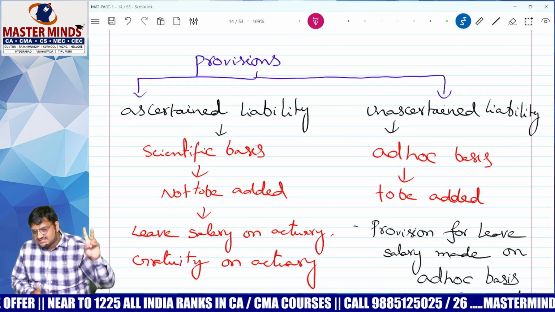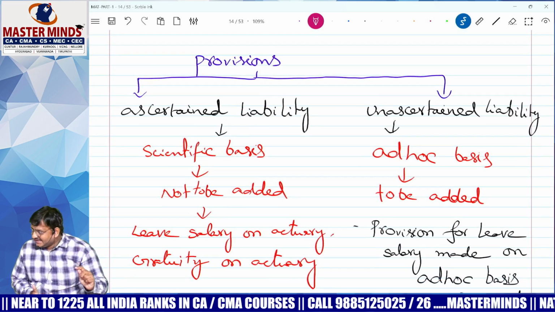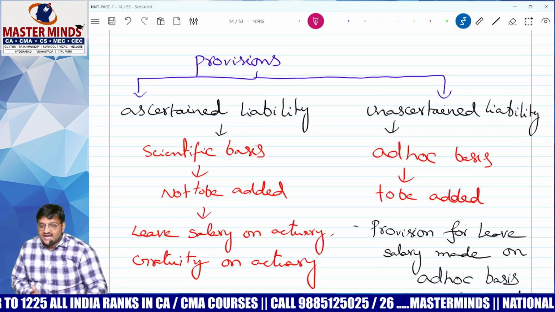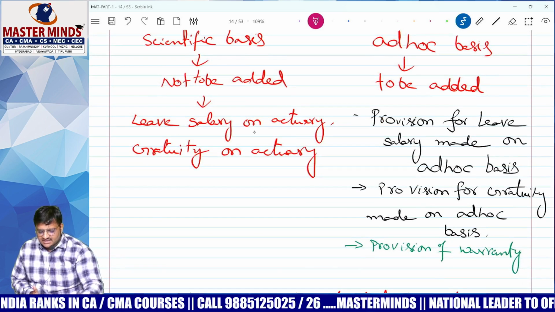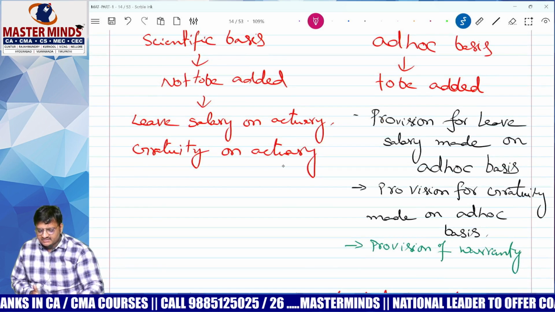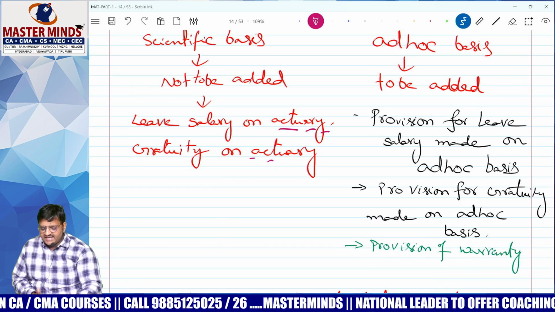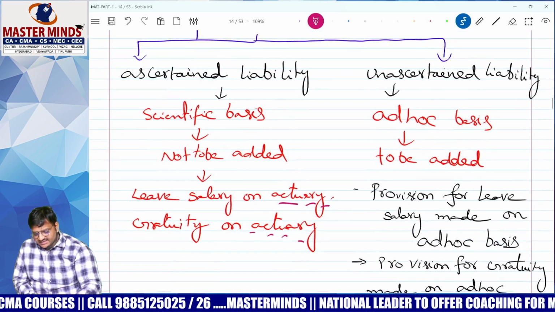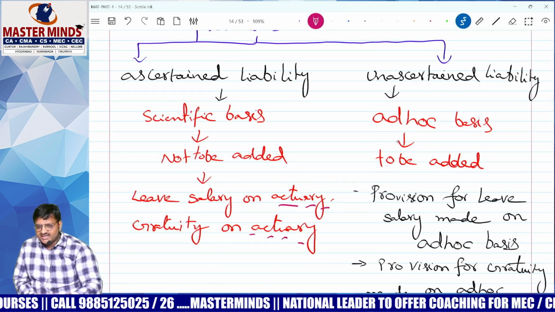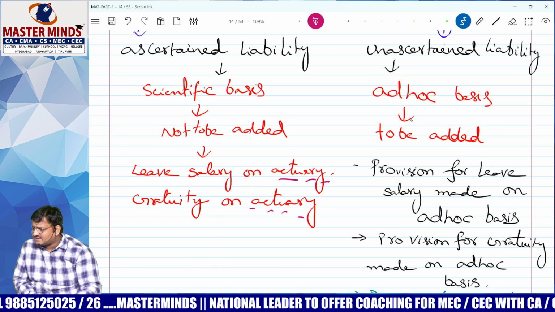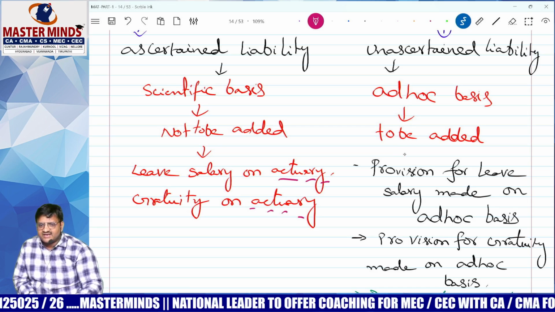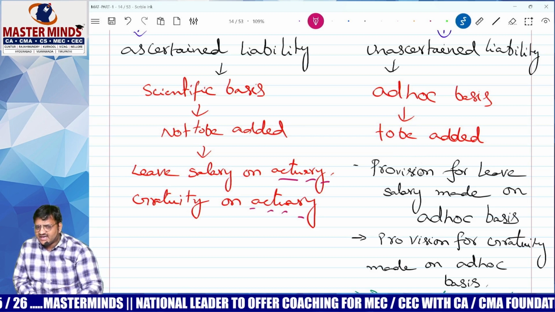P for provision for unascertained liability. No, provisions are two types. One is ascertained, one is unascertained. Ascertained means which is made on scientific basis. Answer, leave salary or gratuity which is made on actuarial basis. Next one, unascertained liability. Come on, ad hoc basis. Ad hoc means rough basis, roughly. Okay, not allowed. Not allowed means add or don't add? Add.